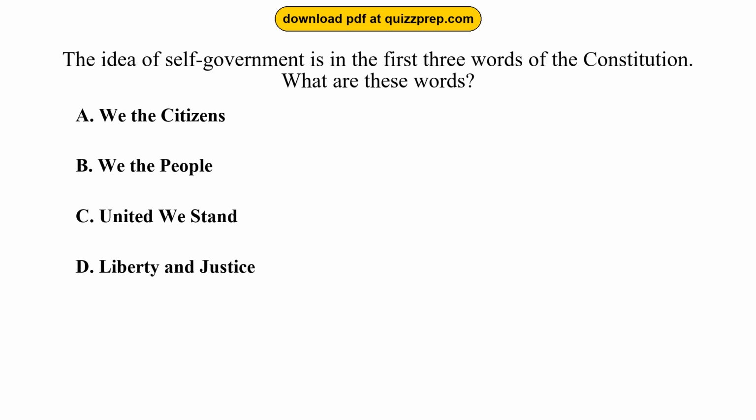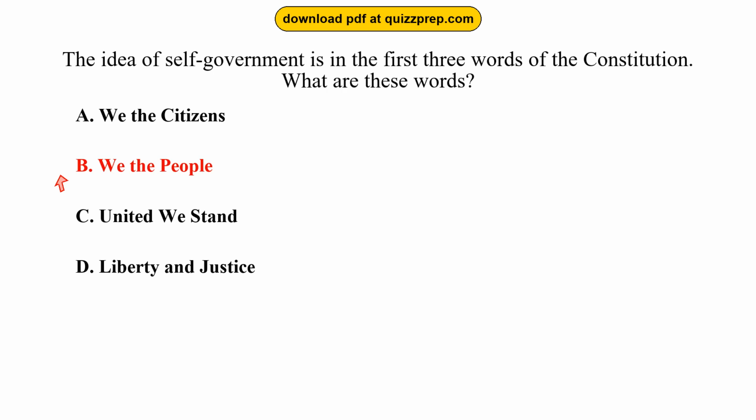Question 20. The idea of self-government is in the first three words of the Constitution. What are these words? Option A. We the citizens. Option B. We the people. Option C. United we stand. Option D. Liberty and justice. The correct answer is option B.